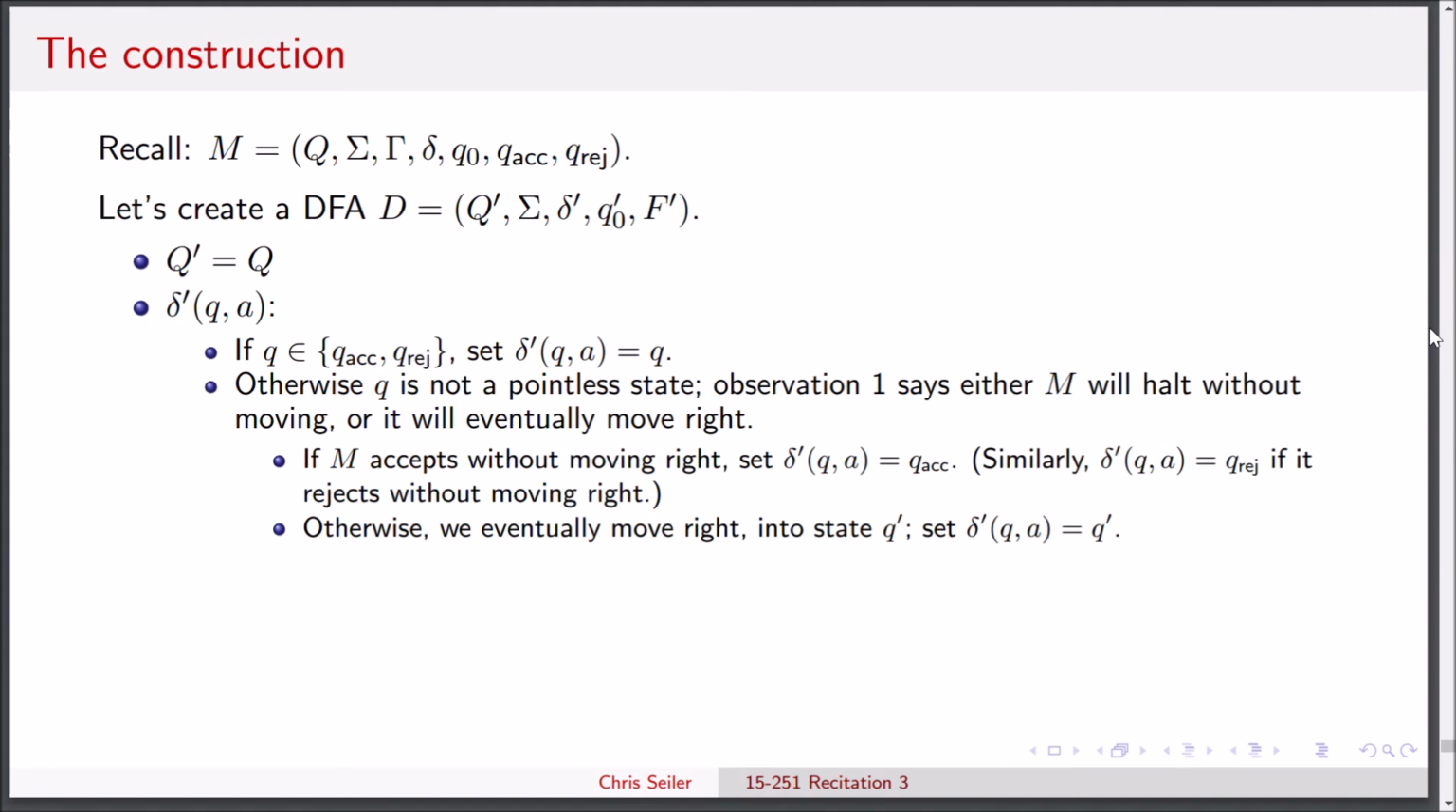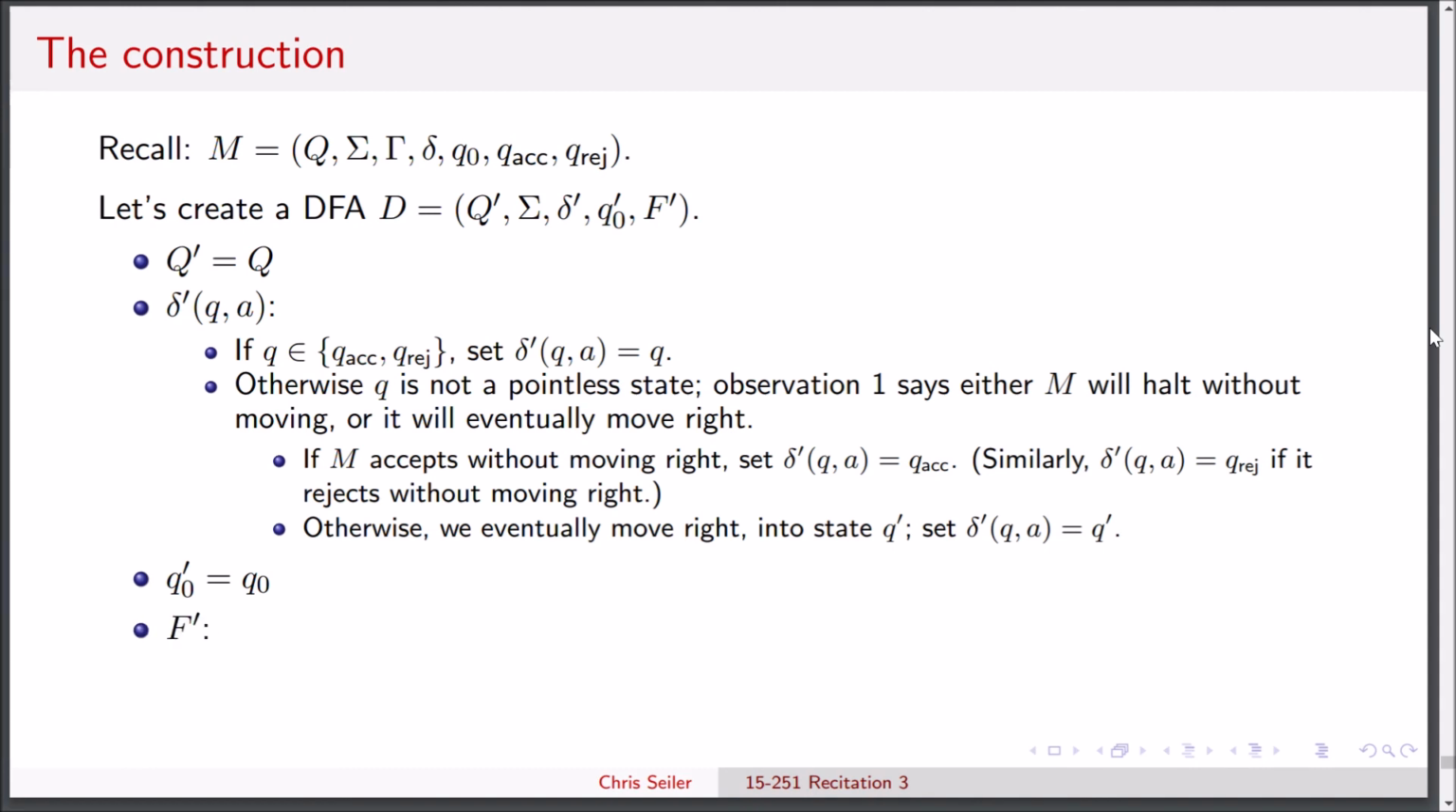And otherwise, if we don't halt in that position and we eventually move right, we're going to end up in some state Q prime, and that's just what we're going to set the transition function to. Now our initial state is going to be the exact same as the initial state in the TM. Finally, we just have to construct our set of accepting states, F prime.